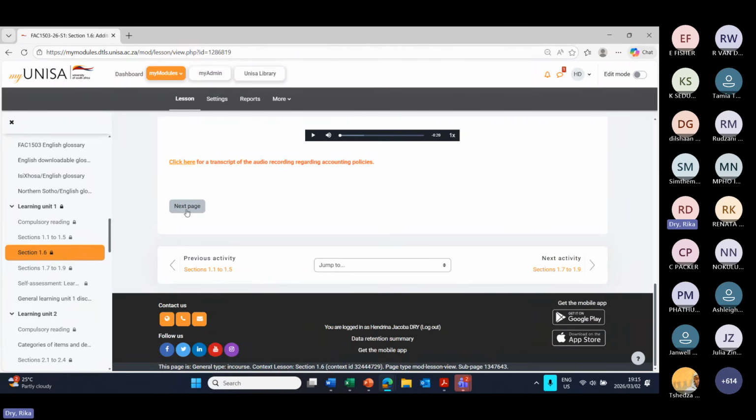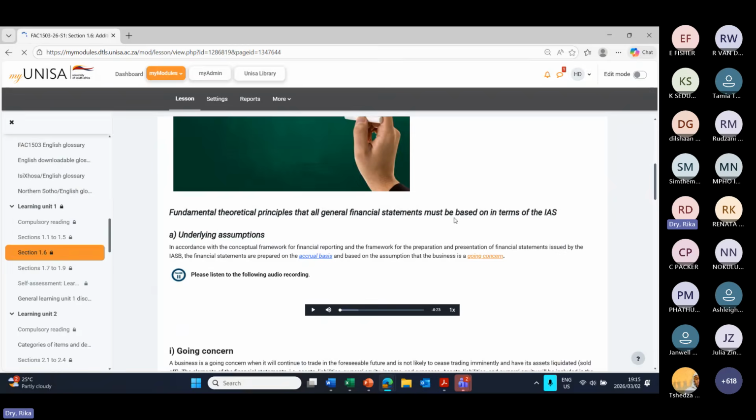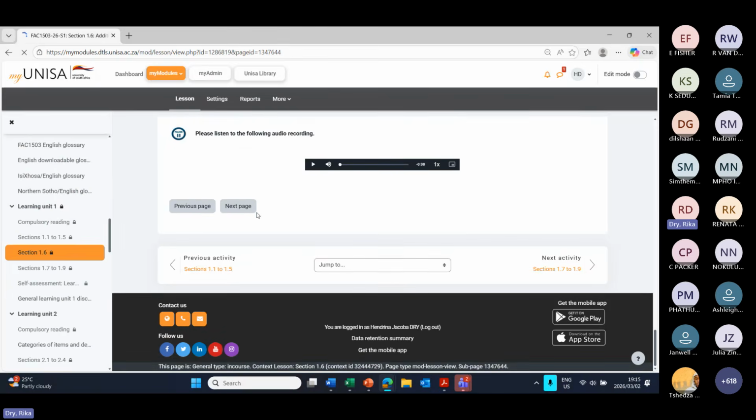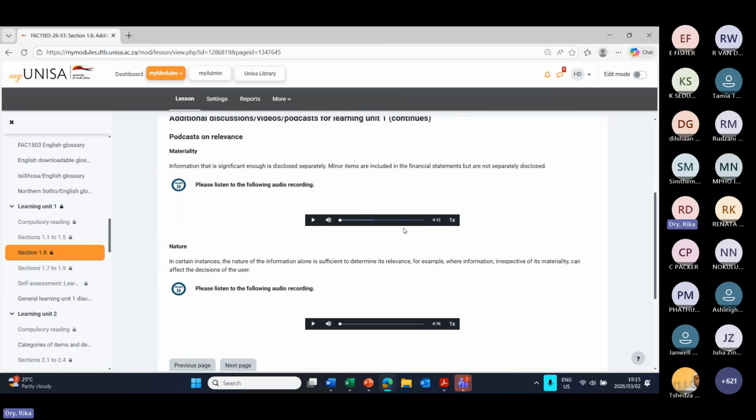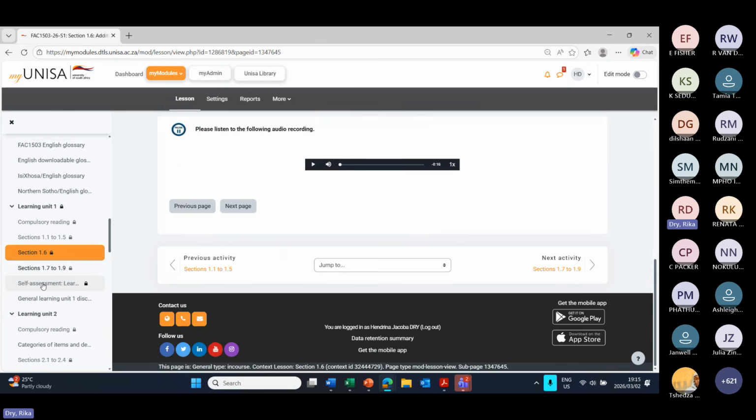Some of these lessons will have multiple pages for you to go through. This is complementary to your study material and explains some of the concepts in slightly more depth, or it's your lecturers going through basic examples to illustrate how something works. So please make sure that you go through all of this.